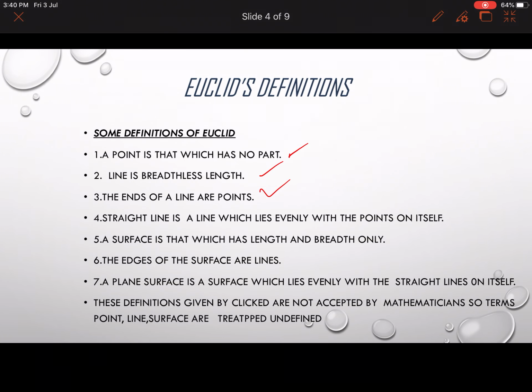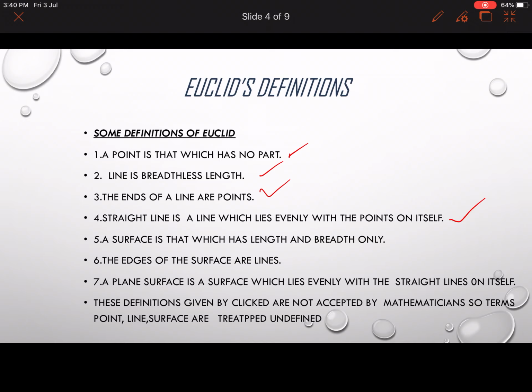A straight line is a line which lies evenly with the points on itself. Suppose you want to make a straight line, all the points on the straight line will lie evenly on it. It is not that one point will be up and another point will be down. Since you are taking a straight line, all points will be evenly placed.